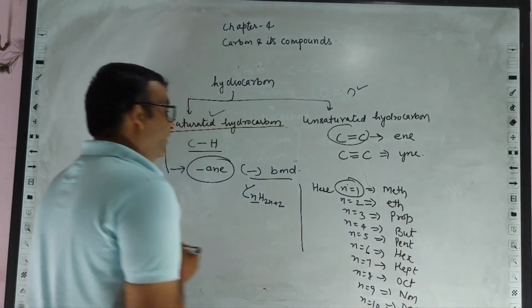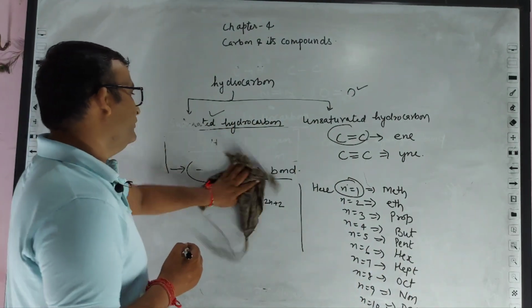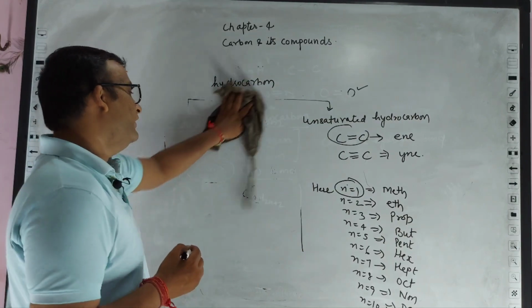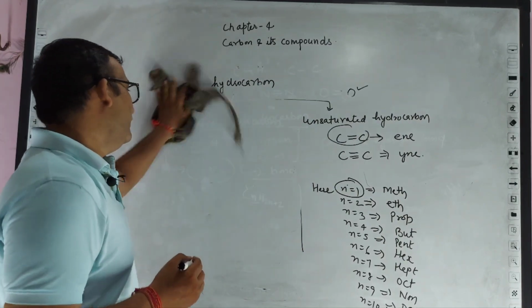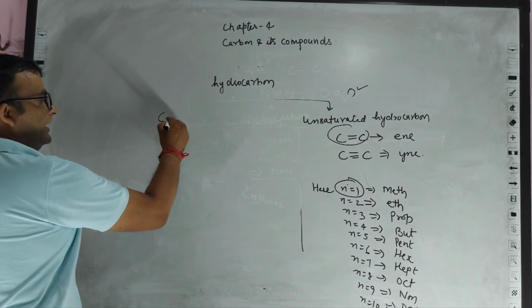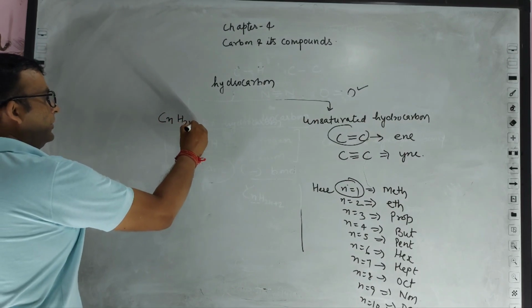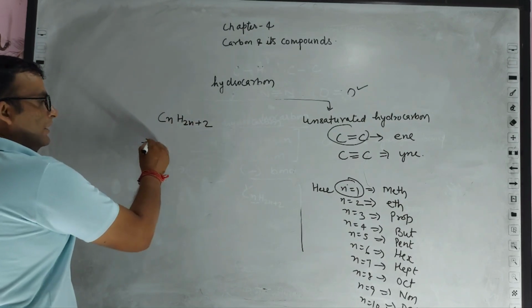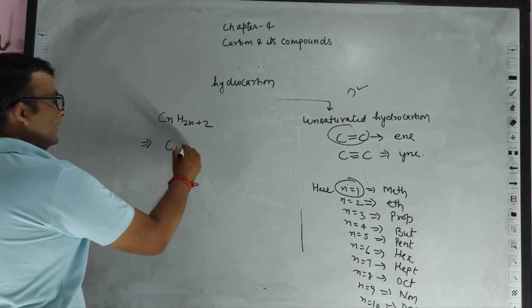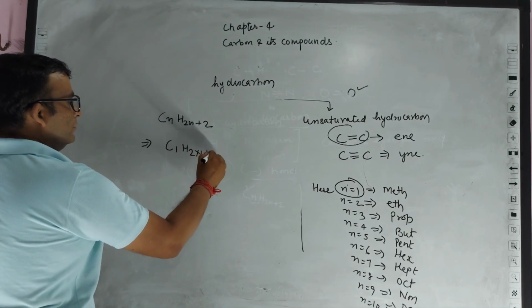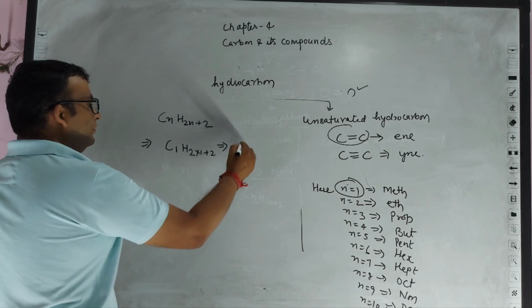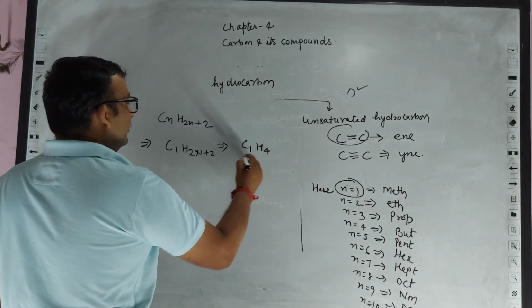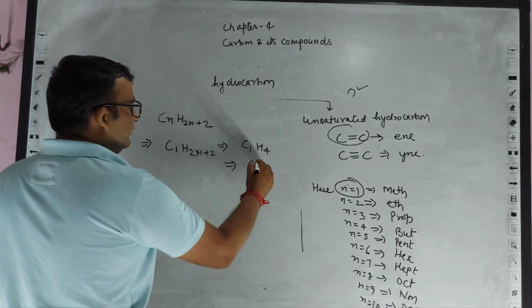So have a look at an example over here. If we take the example of meth, by the formula CnH2n+2, putting the value of n as 1, we get H2 into 1 plus 2. So the formula comes out as C1H4. Basically we can write it as CH4.